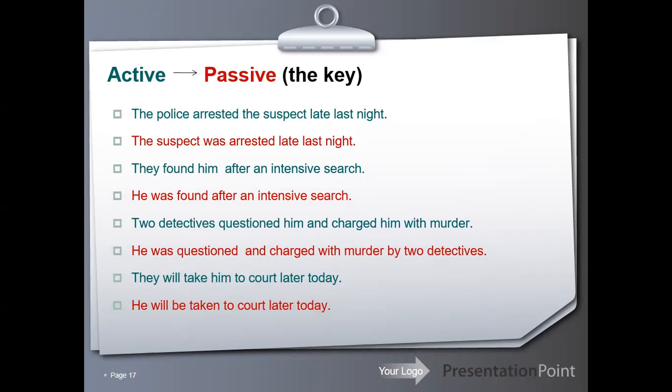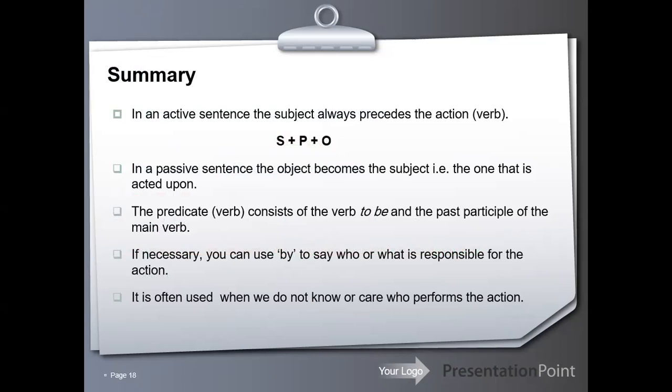Okay, let's move to the next slide. In an active sentence, the subject always precedes the verb, the action verb. In a passive sentence, the object becomes the subject, that means the one that is acted upon. The predicate verb consists of the verb to be and the past participle of the main verb. If necessary, you can use by to say who or what is responsible for the action.